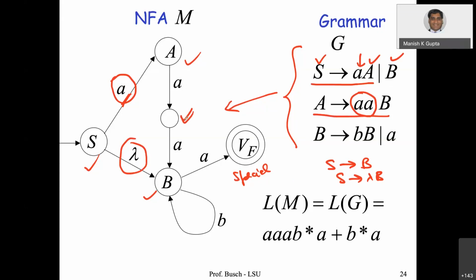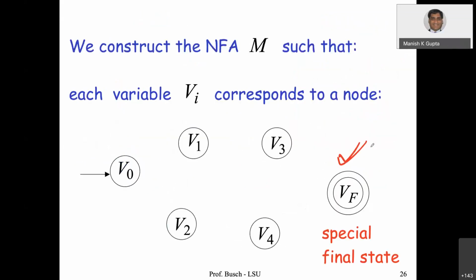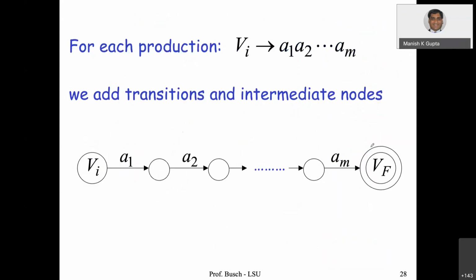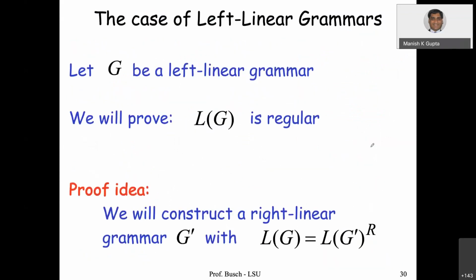For one A, we make an intermediate node, some intermediate node, you can rename it. And then from this, you make another A to B, because that's what it is, right? Okay. So I hope you got it. Yes, this is the general technique which we described here. So this is how we make an NFA from the grammar.